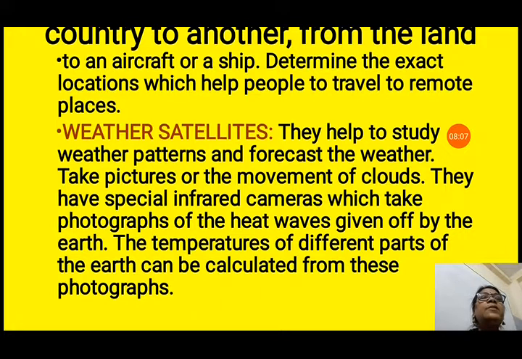They have special infrared cameras which take very fine photographs of heat waves given off by the Earth. The temperatures of different parts of the Earth can be calculated from these photographs. With the help of that, they can say what the temperature will be today or tomorrow.